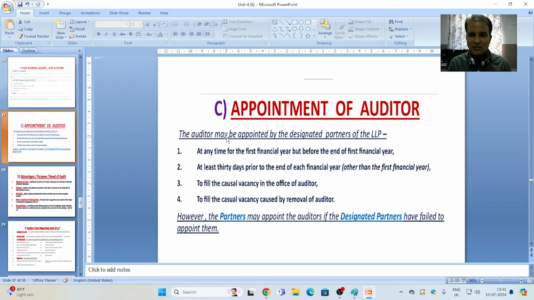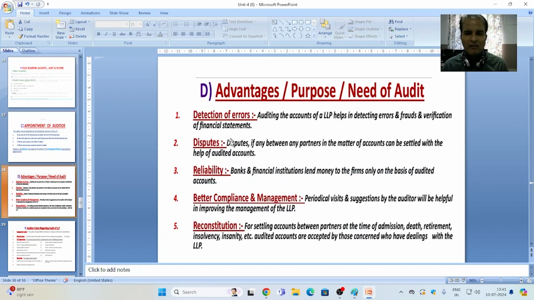terms and conditions of appointment of the auditor and the authority to appoint the auditor, what type of advantages there may be to the LLP after getting books of accounts audited, whether in the sense of detection of error, true and fair view, arising of any dispute, reliability of books of accounts, better compliance and following of management policy or reconstitution.